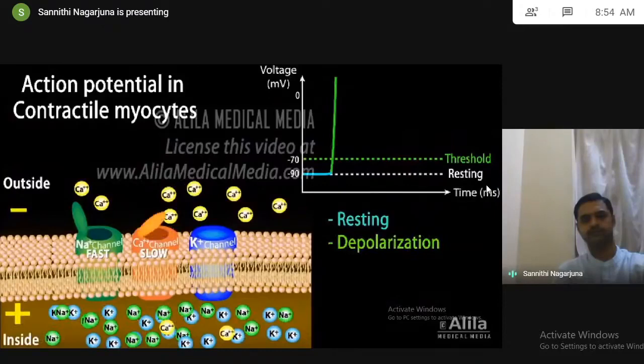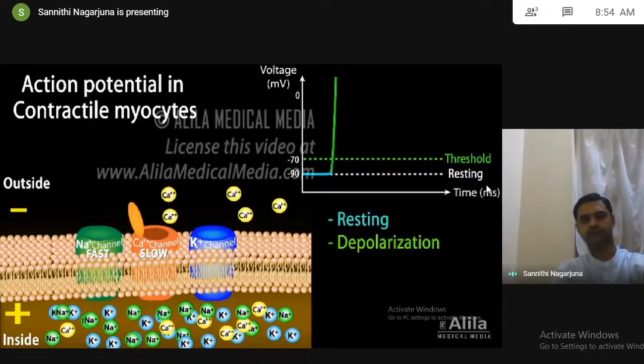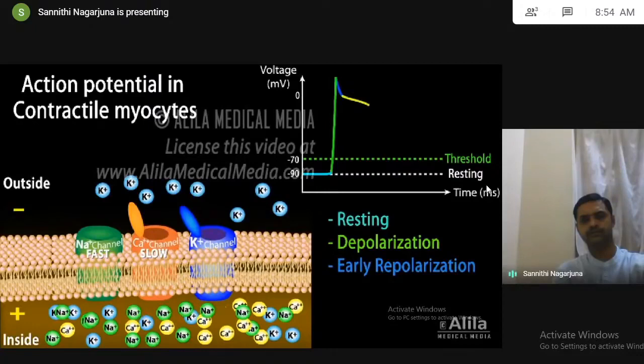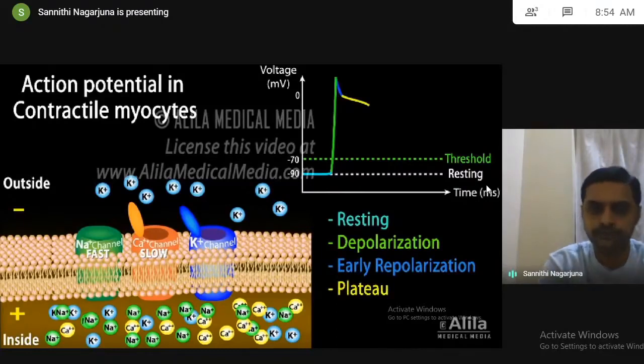L-type or slow calcium channels also open at negative 40 millivolts, causing a slow but steady influx. As the action potential nears its peak, sodium channels close quickly, voltage-gated potassium channels open, and these result in a small decrease in membrane potential, known as early repolarization phase. The calcium channels, however, remain open, and the potassium efflux is eventually balanced by the calcium influx. This keeps the membrane potential relatively stable for about 200 milliseconds, resulting in the plateau phase, characteristic of cardiac action potentials.